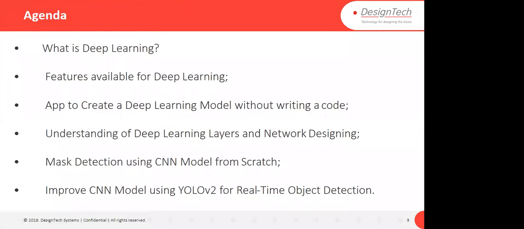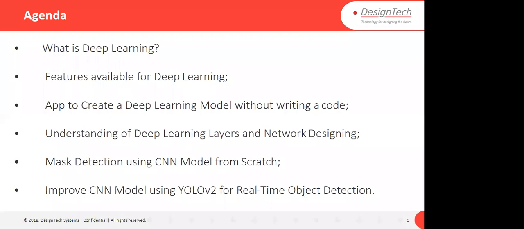Okay, this is the agenda for today. We are going to see what is deep learning. In the previous session you also had questions about why we say deep, not machine learning, right? Feature available for deep learning: an app to create a deep learning model without writing a single line of code. So if you are a beginner and you don't know how to create deep learning models, then you can use apps also, and you can design a complete deep learning model.